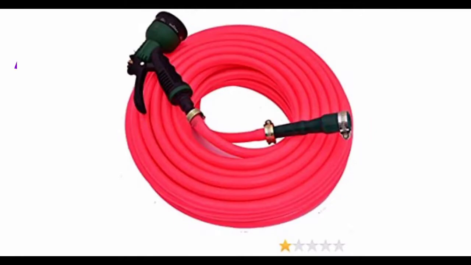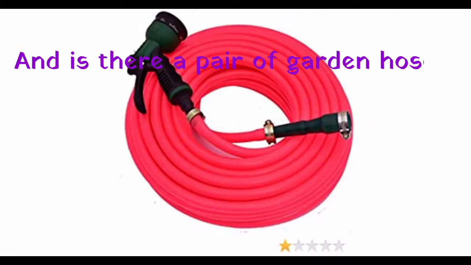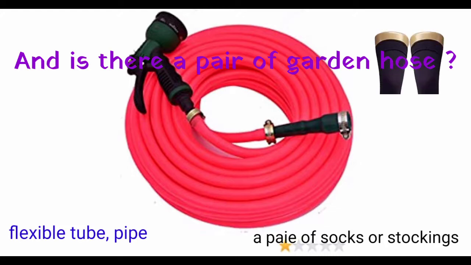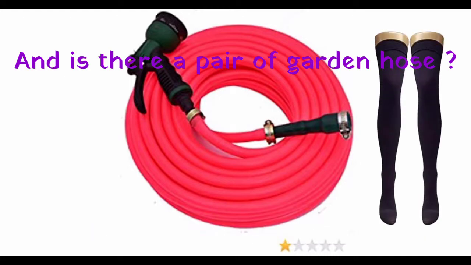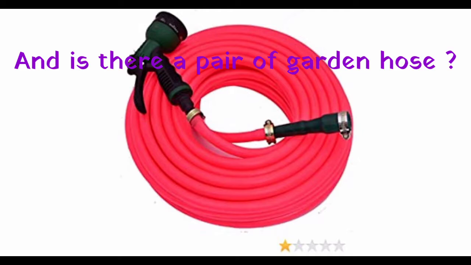And the last line in the first stanza: and is there a pair of garden hose? Hose here refers to a flexible tube, or a pair of stockings, tights or socks. So he says, if the garden is having hose, then are the hose in pair in the garden, because we cannot purchase a single hose, it comes in pair. So this is the meaning of the first stanza.